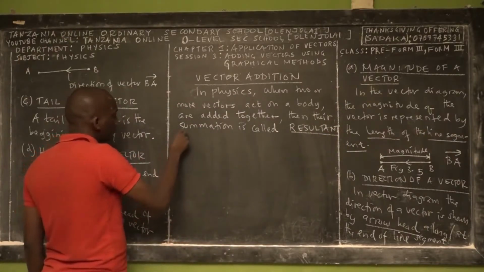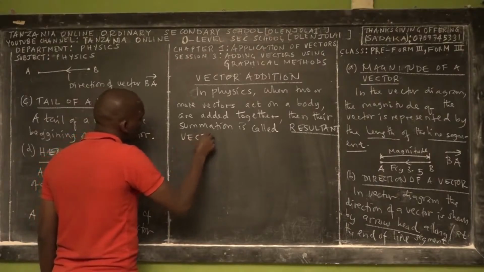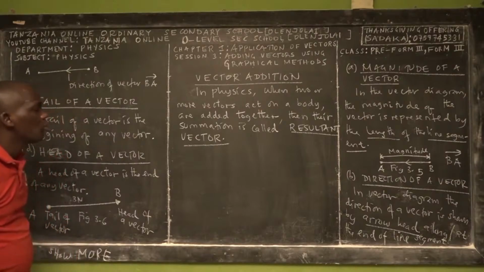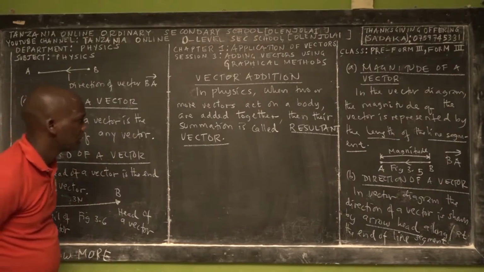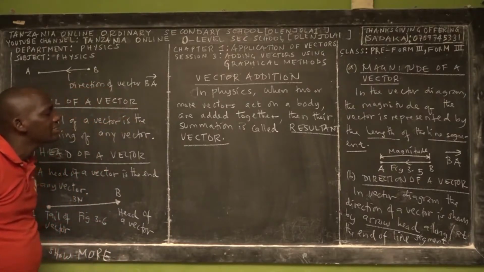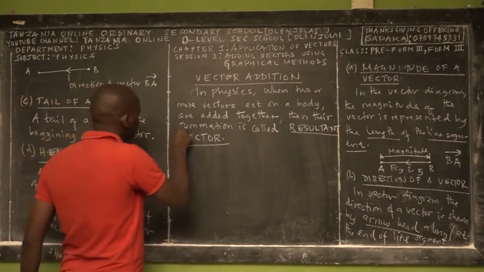It's called resultant vector. So in physics, when two or more vectors acting on a body are added together, then the summation is called the resultant vector.